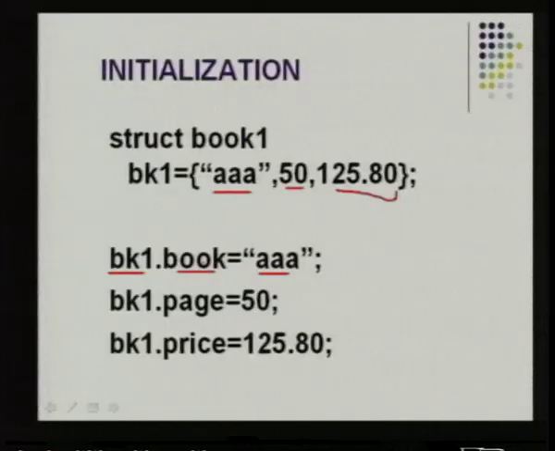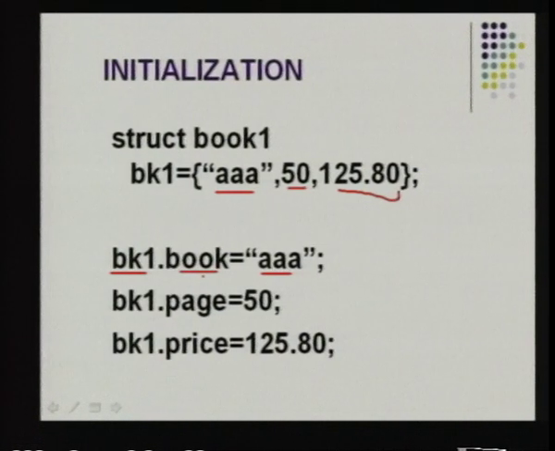So, these two ways are permissible in C for you to initialize values for the members of the structure. Any one way which is convenient for the programmer, he can use it to initialize the structure with the values. Now, we have given the values to the structure. What is the purpose of this declaration and this initialization? We have to use this in a program to solve some problem. Only when we come across situations where we need a single name to hold variables of different types, we will require the use of a structure.